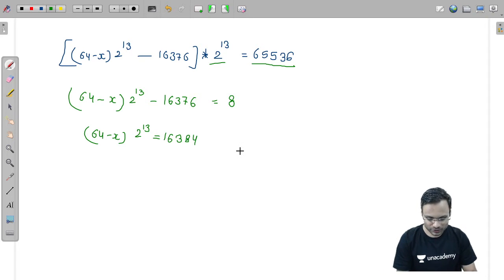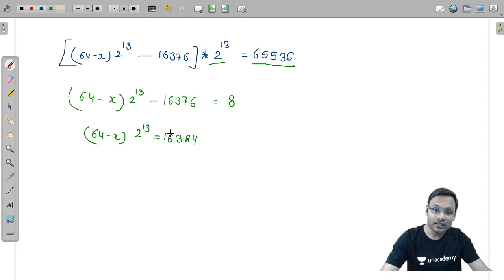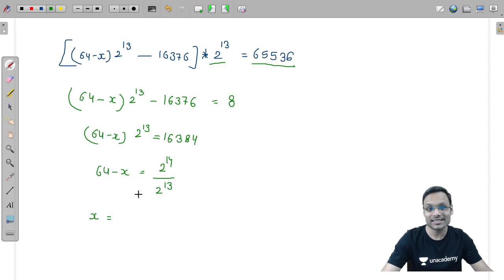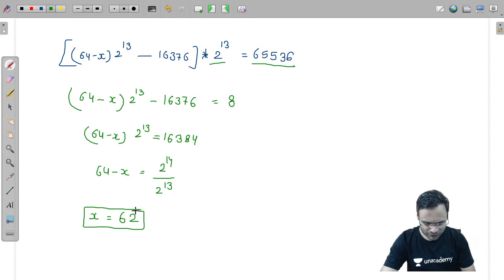16384 is how much? 16384 you will be having is equal to 2 power 14. So this becomes 64 minus x is equal to 2 power 14 divided by 2 power 13, which is 2. So x value you will be getting as 64 minus 2, 62. It is just a simple calculation.